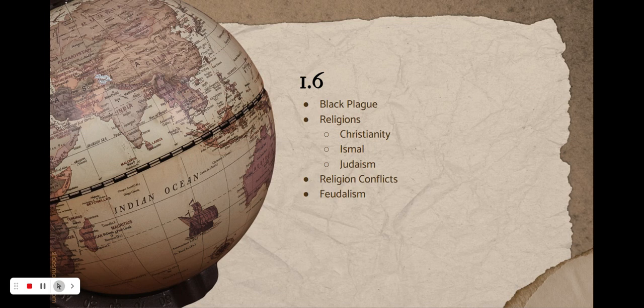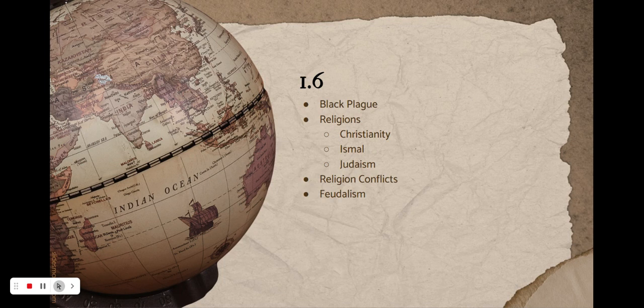And lastly, we have feudalism. This was the caste system of Europe. So the kings gave something to the lords, and the lords gave something back to the kings. The lords gave something to the serfs, and the serfs gave something back to the lords. So everybody kind of needed everybody there. But the kings were higher up, and the serfs were below them. So for example, the lords gave protection to the serfs, and in return the serfs were forced to work. It wasn't slavery, but it was still labor.